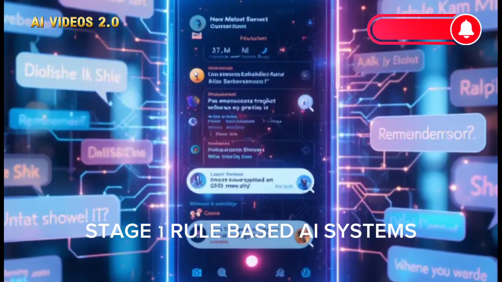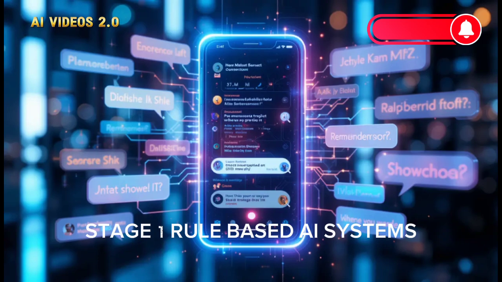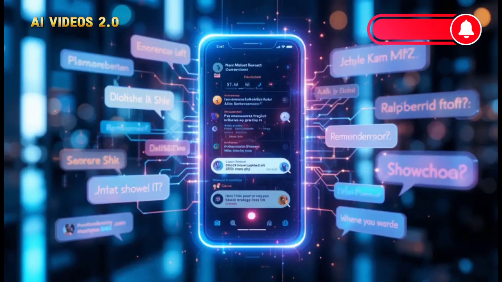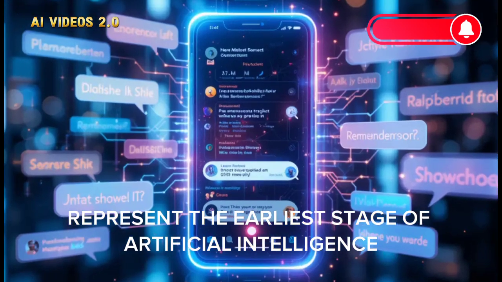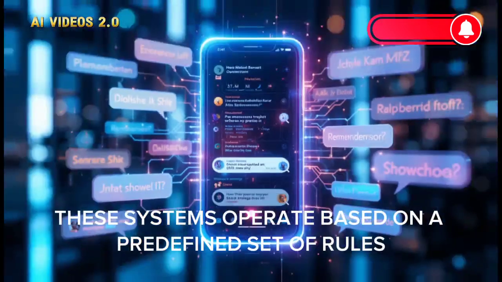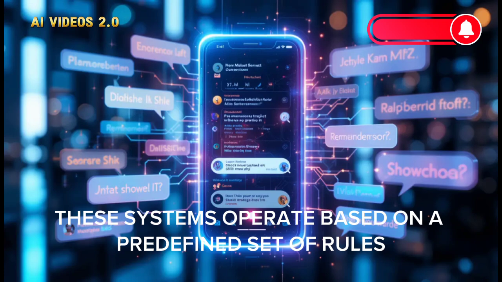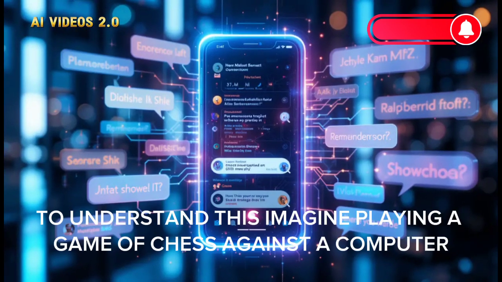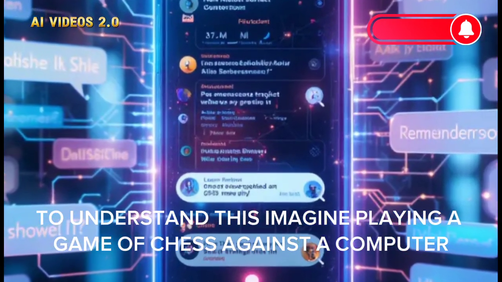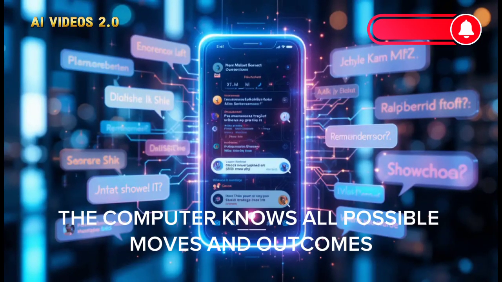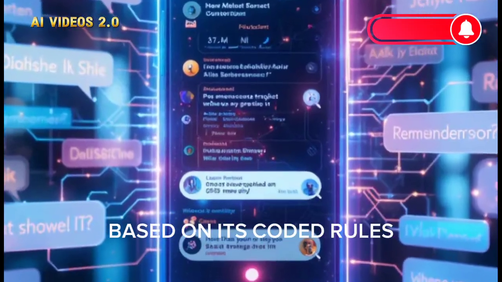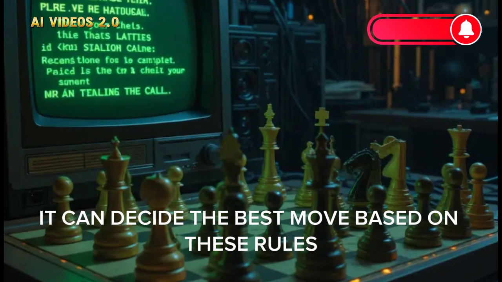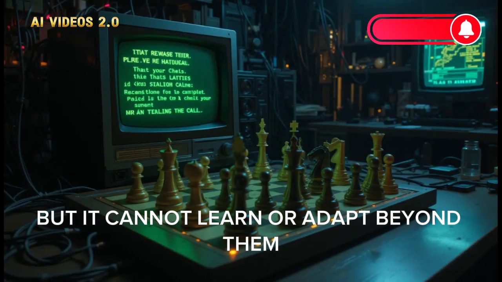Stage 1. Rule-based AI systems. Rule-based AI systems, also known as one-task systems, represent the earliest stage of artificial intelligence. These systems operate based on a predefined set of rules or an algorithm given to them by programmers. To understand this, imagine playing a game of chess against a computer. The computer knows all possible moves and outcomes based on its coded rules. It can decide the best move based on these rules, but it cannot learn or adapt beyond them.